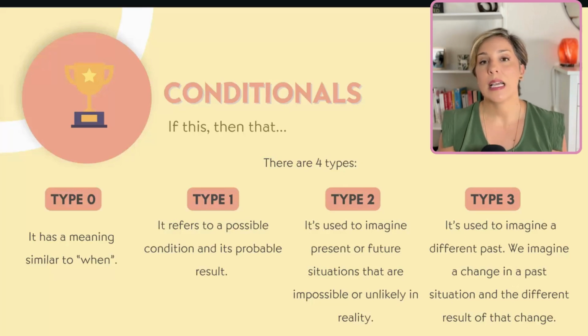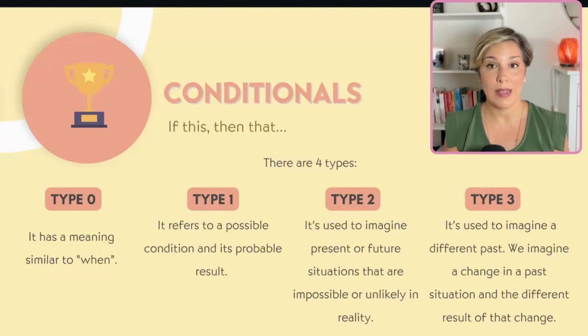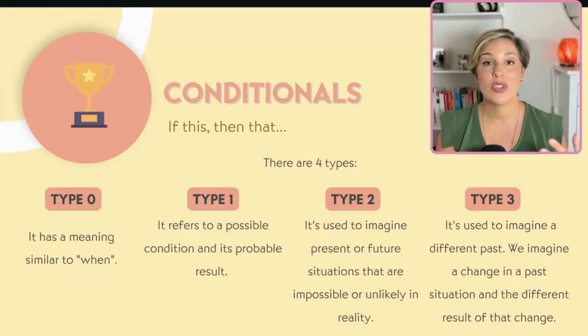Type 2 is when you are talking about something which is improbable or unlikely or even impossible and the not very likely result of that. And type 3 is for something that you cannot change from the past. We are imagining a change in the past, and the different result of that change. Let me show you some examples.